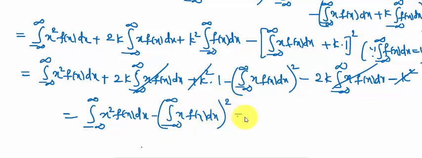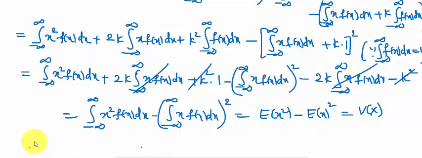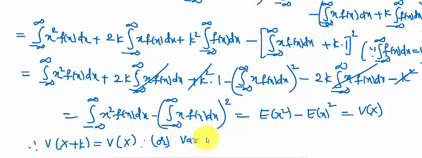It is equal to expectation of x square minus expectation of x whole square, that is equal to v of x. Therefore v of x plus k equal to v of x only, or variance of x plus k is equal to variance of x. This is the first relation.